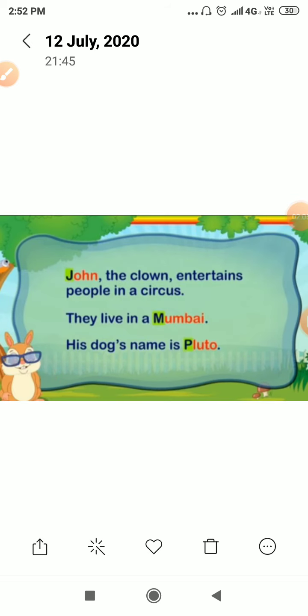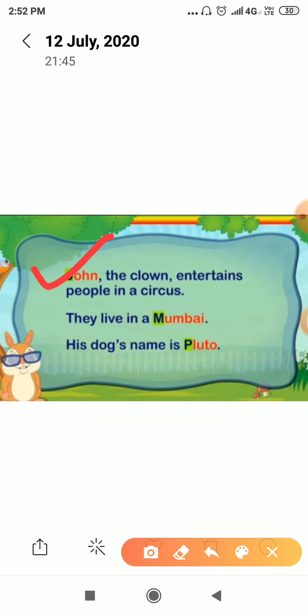Dear students, look at these examples. First one: John the clown entertains people in the circus. Here John is a proper noun and it starts with a capital letter J. In the second one, they live in Mumbai. Here Mumbai is the proper noun and it starts with a capital letter M. And in the third one, his dog's name is Pluto. The name of the dog is Pluto. Pluto is a proper noun here and it also starts with a capital letter P.